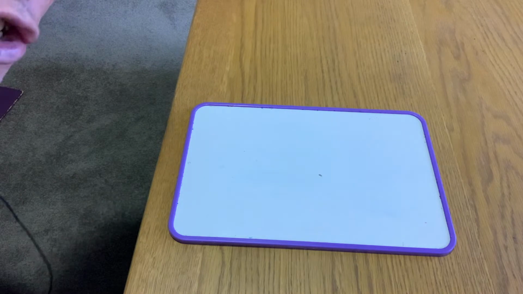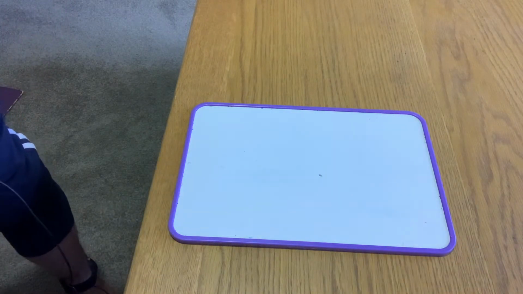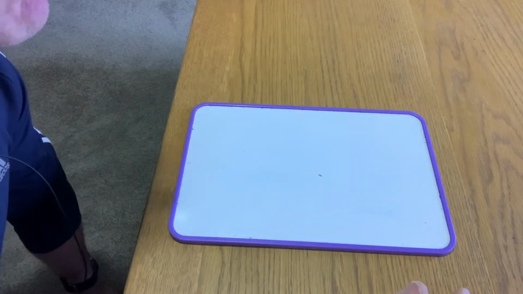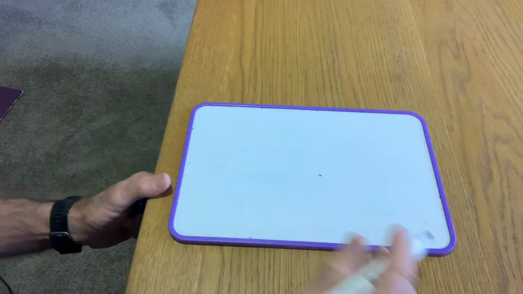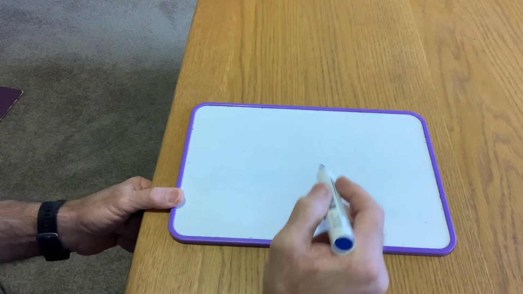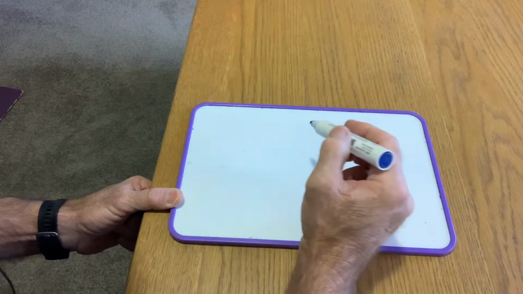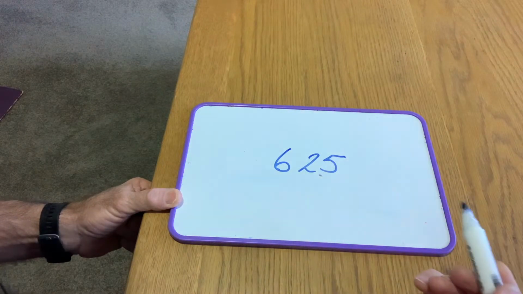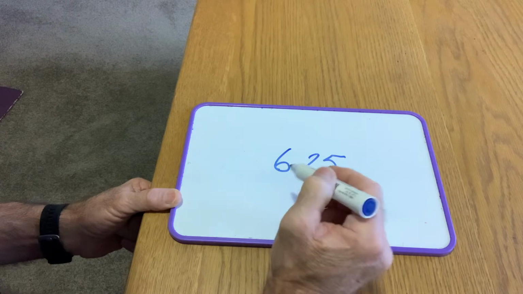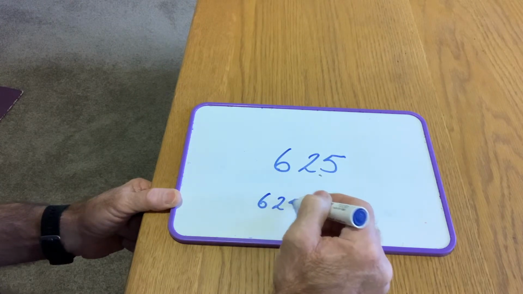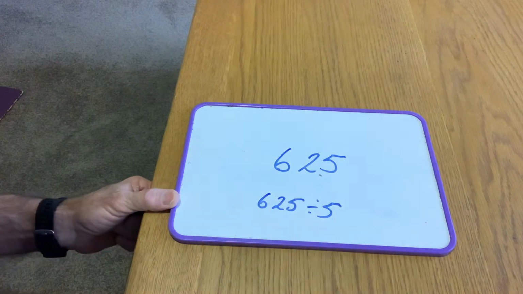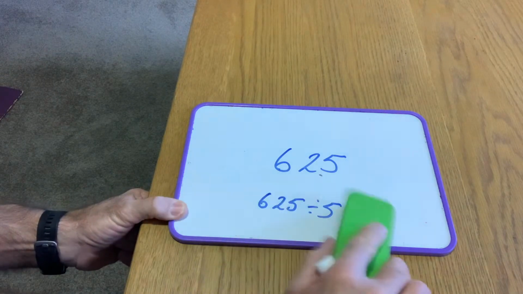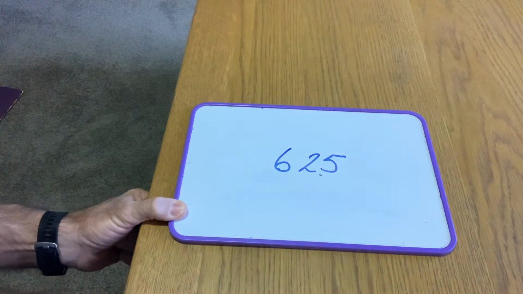Hi everyone, this is just a short way of doing short division. Usually I don't like to just make up numbers off the cuff, but for this purpose I will keep it short. What we do, if I get an example such as 625 and I wanted to divide it by 5, so we might see something like this, 625 divided by 5. So we need to use what we call the algorithm, and here's a quick way of doing it.